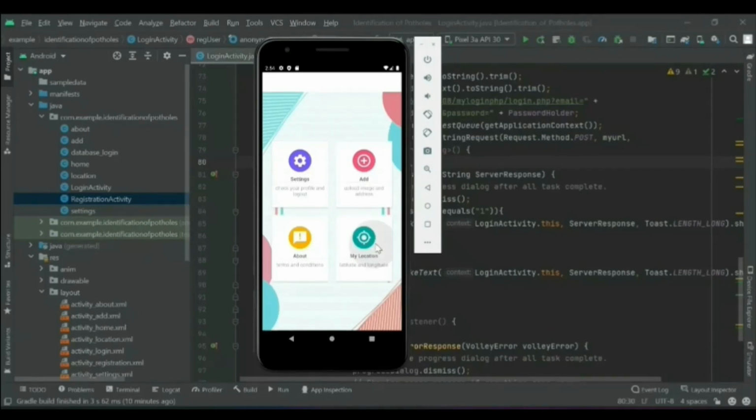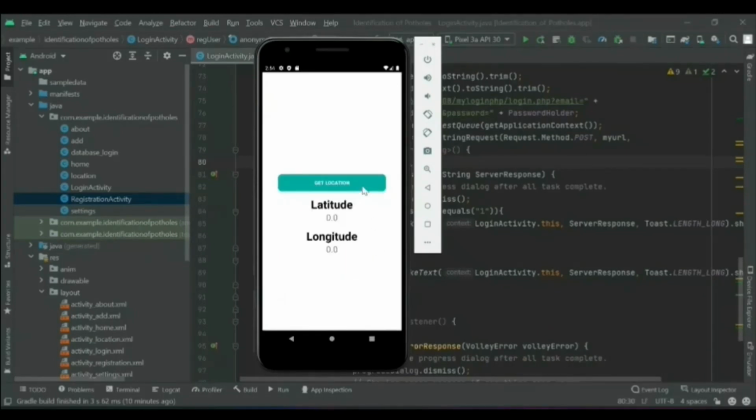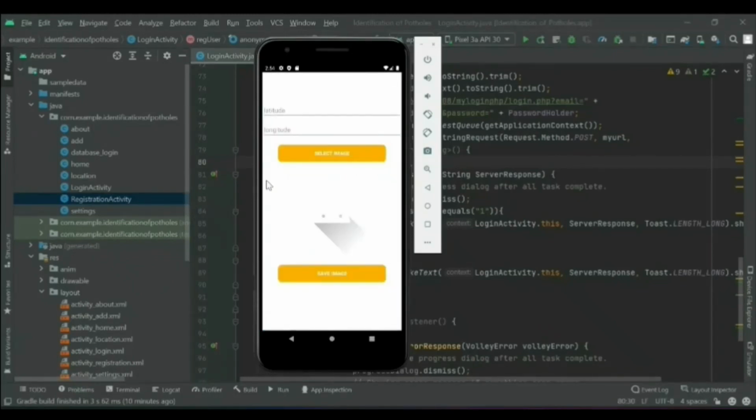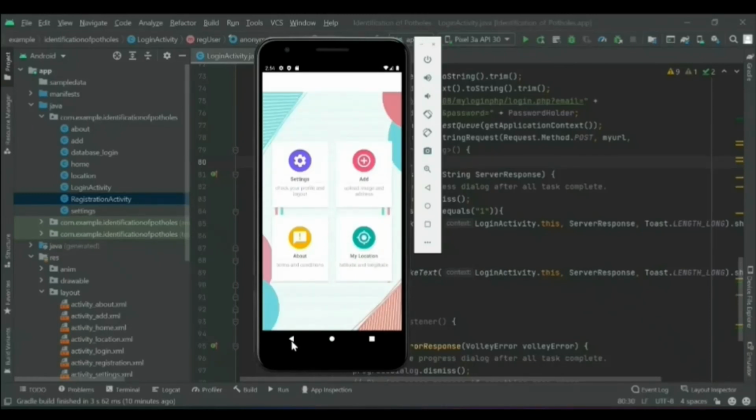And in the about button, he can see the terms and conditions which are a must for every user. And in my location, he can get instant access to the latitude and longitude, as we can see on the screen. And in the add button, the user has to upload the latitude and longitude along with the email in order to counter the problem. In this way, our app works.